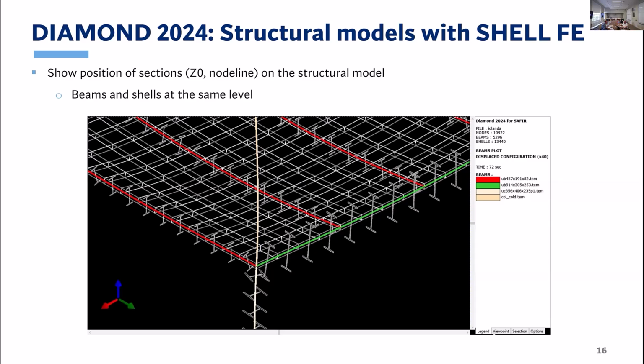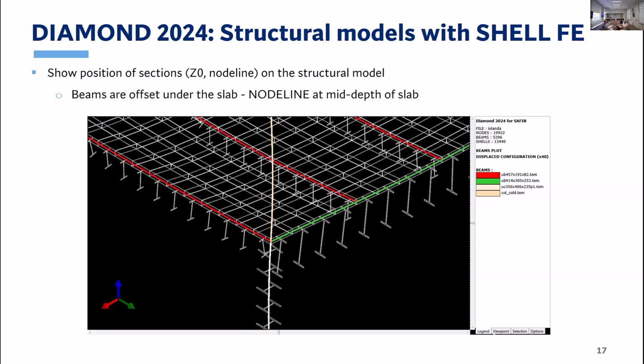And if you're a SAFIR user, you know that we offset members using the node line. And so, for example, you would offset the beams under the slab, changing the node line in the beam section types, and you would now visualize it like this with the new Diamond. By the way, you can see also that this is plotted after a certain time in the calculation, and you see some rotation of some of the beam members. Okay, so they are plotted here in the deformed configuration.